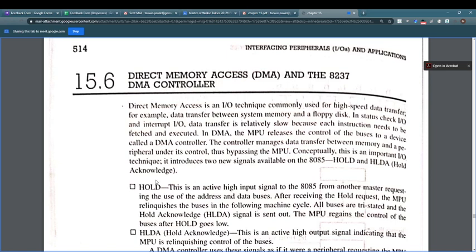All buses are tri-stated, and the HOLD acknowledgement, HLDA, is sent out from the microprocessor to the next master, or to the DMA chip. This is an active high output signal, whereas HOLD is an active low signal. This indicates that the microprocessor has relinquished the control of the buses.